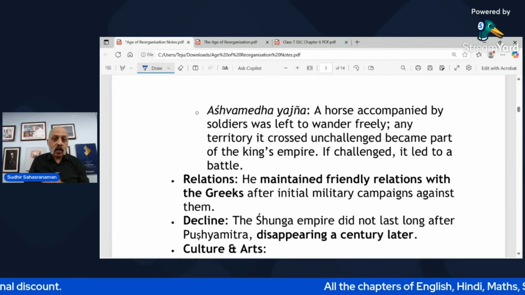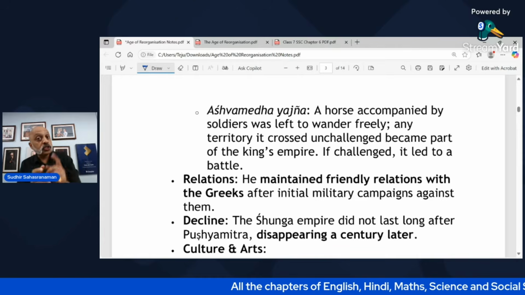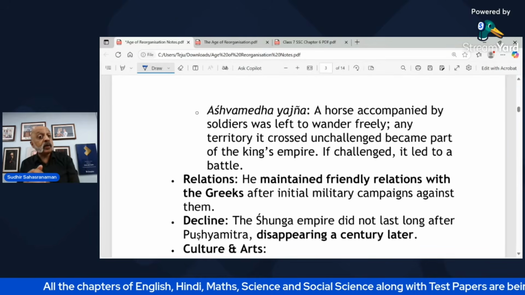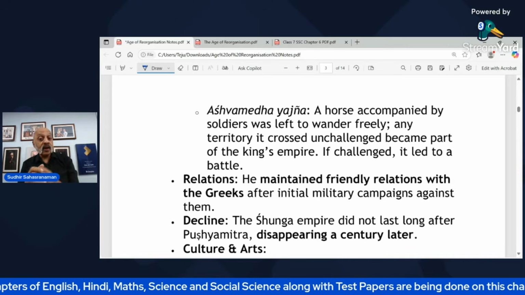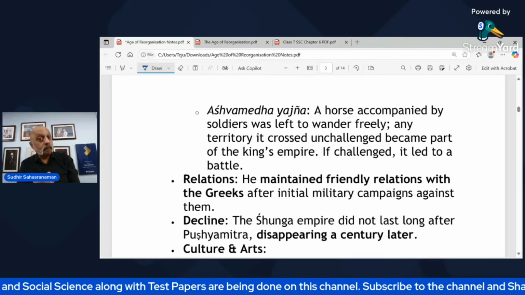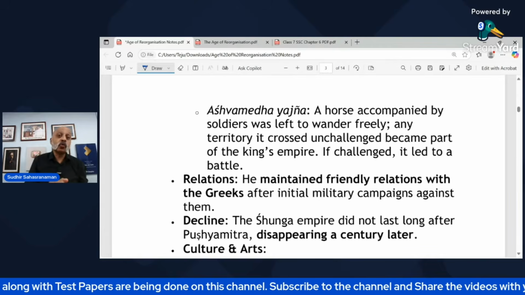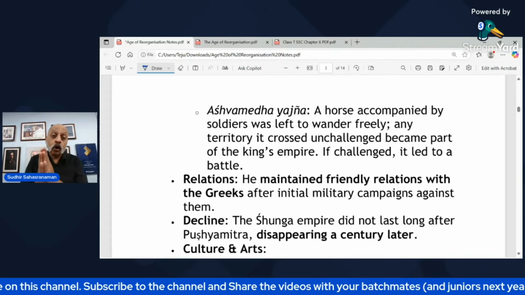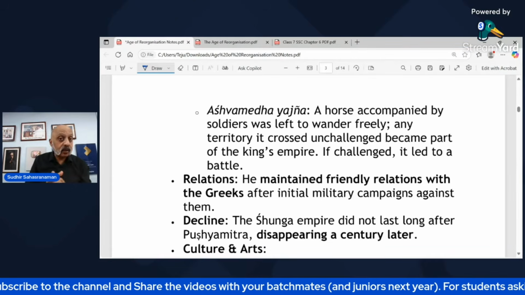So a horse accompanied by soldiers was left to wander freely. Any territory it crossed unchallenged became part of the king's empire. If it was challenged, if the horse was stopped, it led to a battle. We find reference to the Ashwamedha Yagna even in the Ramayana, right? Lord Rama also had performed the Ashwamedha Yagna.